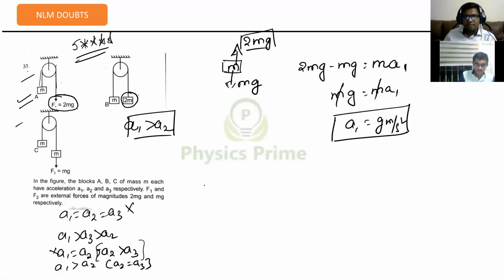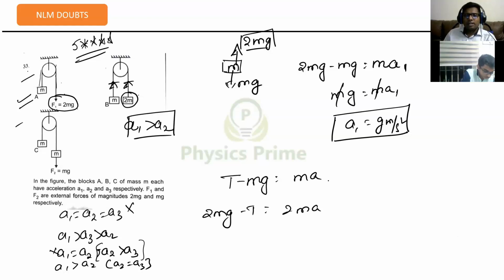Now coming to A2, this will not be the same situation. Why? Because for A2, the entire 2mg will not be converted into tension here. You can find the tension if I draw the free body diagram on both the cases. Tension is upwards, mg is downwards.